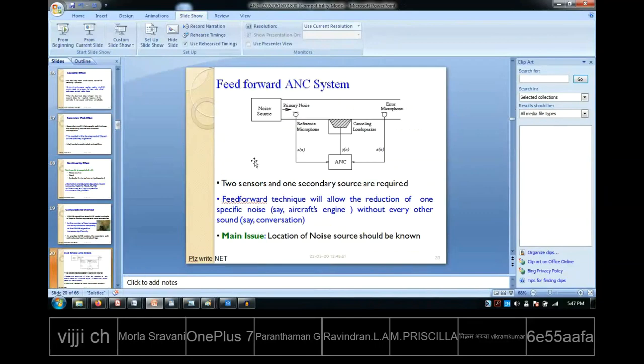So just one example here. Let us assume that the noise source is here. This is called a duct system. One more very important application for active noise control, anti-noise, is the AC system.